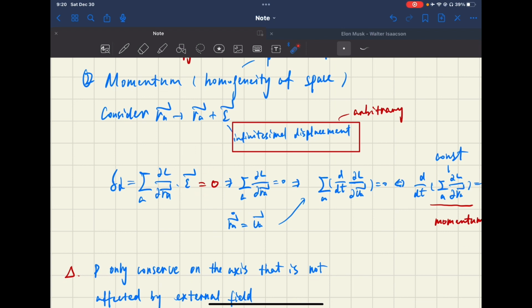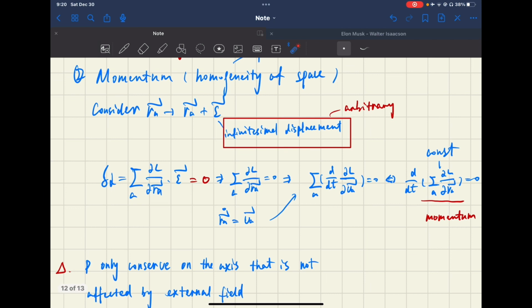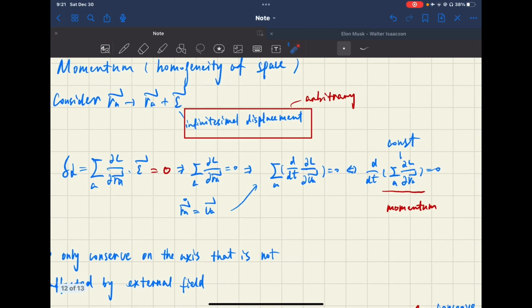Since only the location of the object changes, we write this: the partial derivative of Lagrange's function over the vector RA times the difference, that is the vector epsilon, equals zero. Since epsilon is infinitesimal but not zero, this term equals zero.